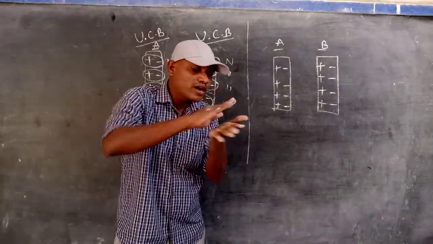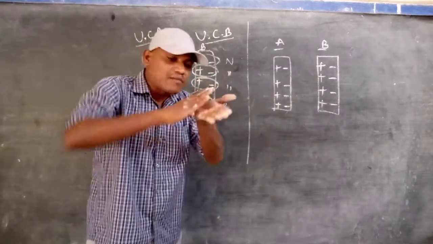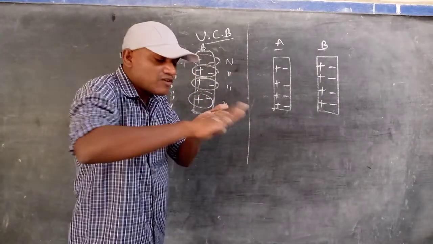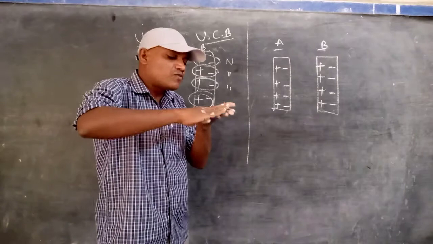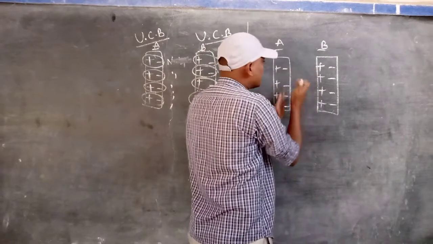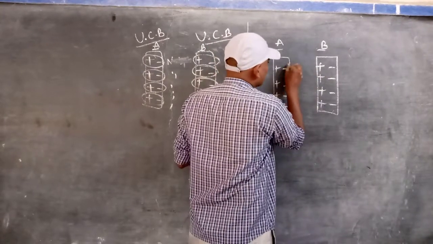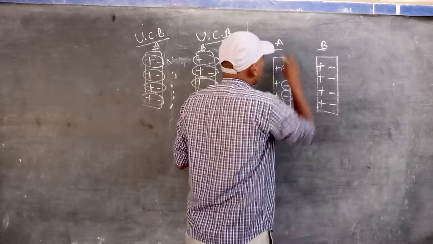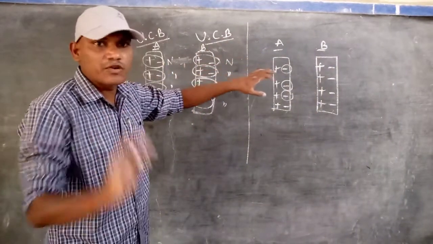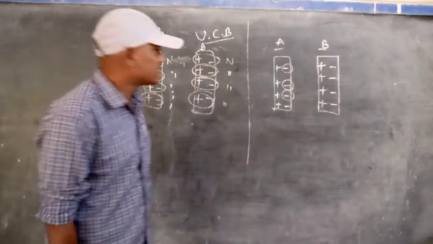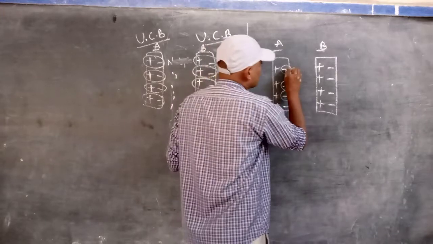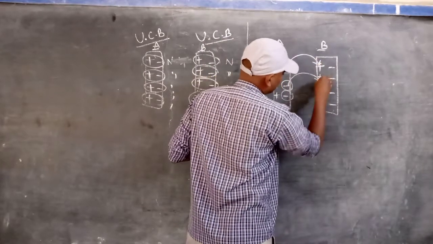Listen very carefully. When two bodies are rubbed against each other, the two surfaces are in physical contact. Due to the physical contact, when rubbing fast with each other, by the frictional force the electrons on the upper surface are removed. So when these two are rubbing with each other, we can say that the electrons present in object A are transferred to object B. Are all electrons transferred? No, we consider only the surface electrons. That's why there are just 4 electrons in total, and among the 4 electrons, 3 electrons are transferred.